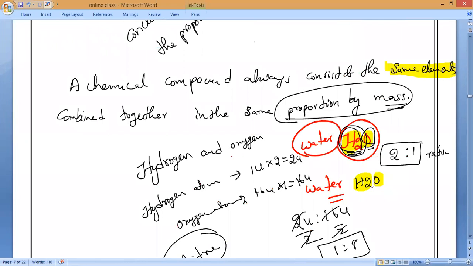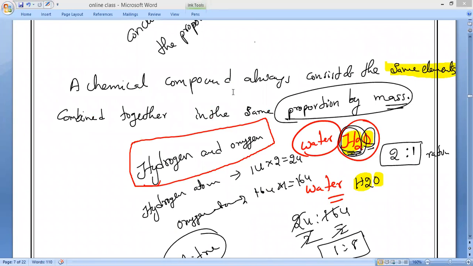What does water consist of? The same two elements: hydrogen and oxygen. All of you should remember. Water is a compound which always contains the same two elements, hydrogen and oxygen, combined together in the same constant proportions.